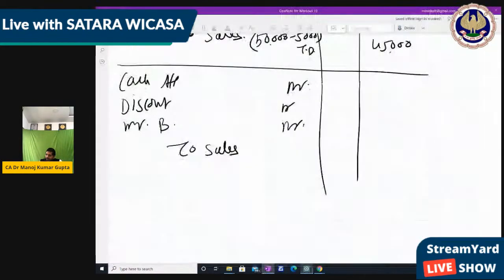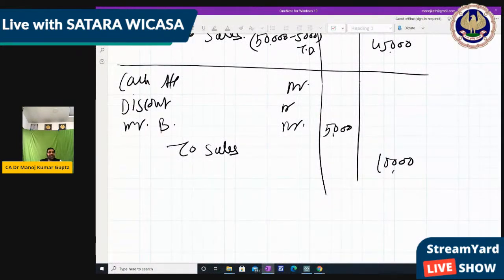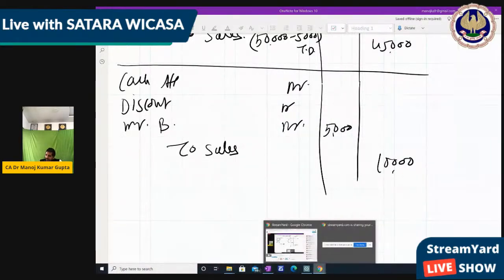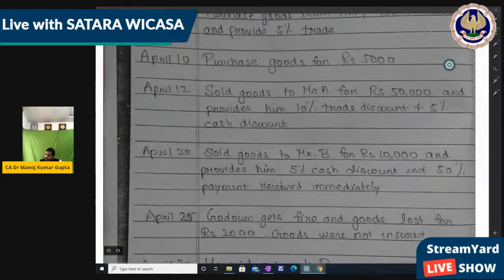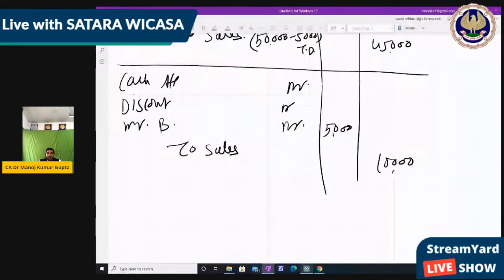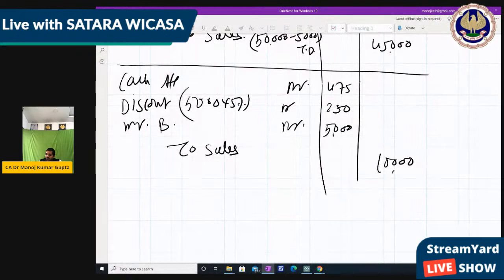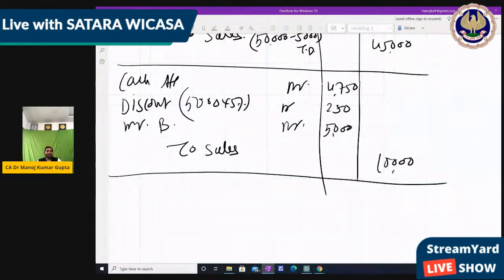The entire is 10,000. Out of this, 50% is credit. So Mr. B has 50%, that is 5,000, right? And how much discount? 5% discount. So 5% of 5,000. This is the cash part. So 5% discount is 250 and 4,750 is cash receipt, right?